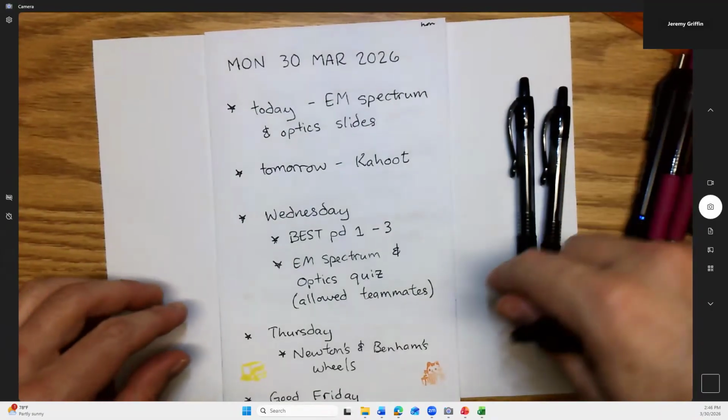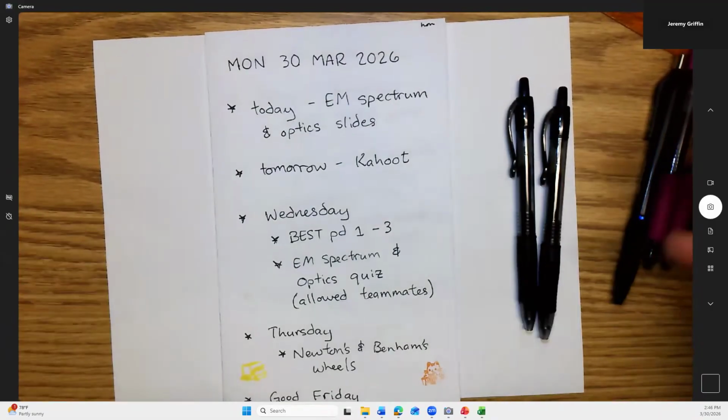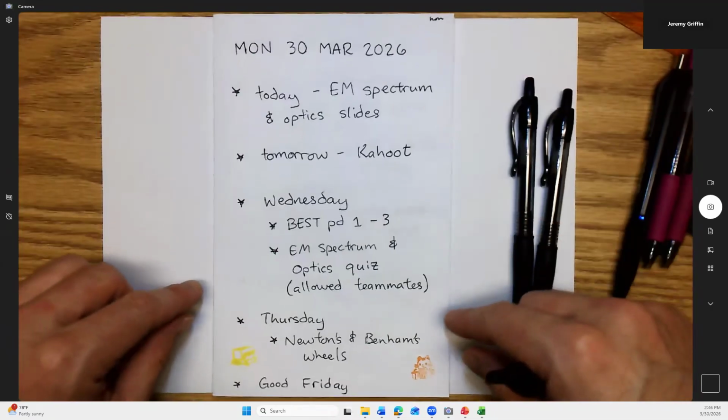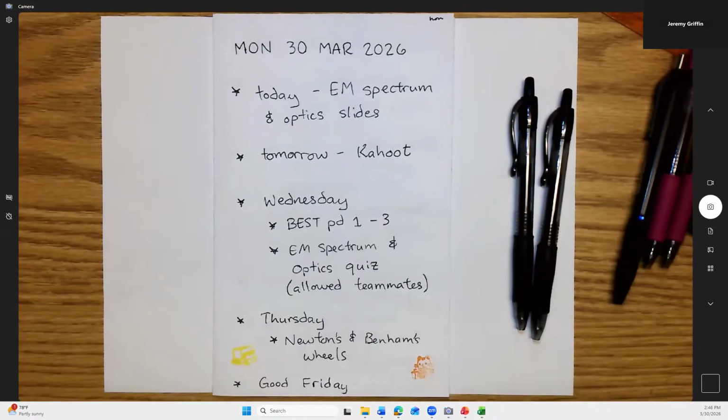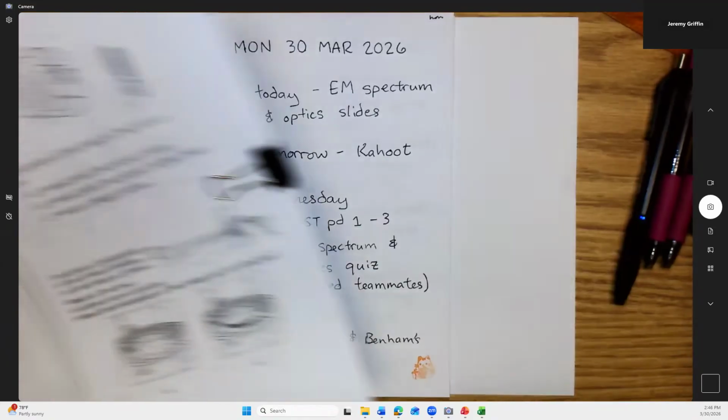So we'll take a look at that. And then what would cause it to turn black? Or how is it that you mix paint colors together and they get dark? So we'll look at that. And then no school Friday. So there we go, we've got a nice short week here.